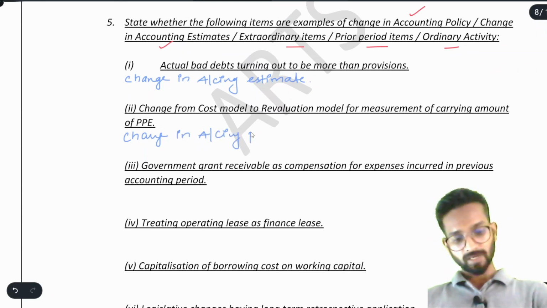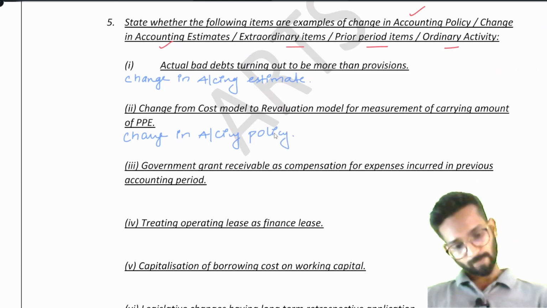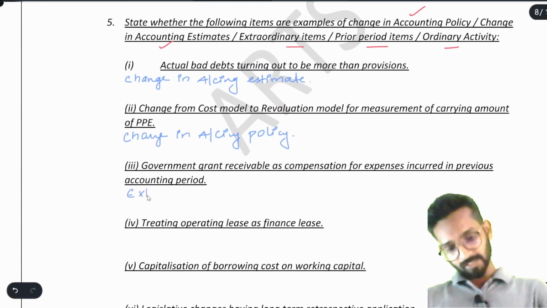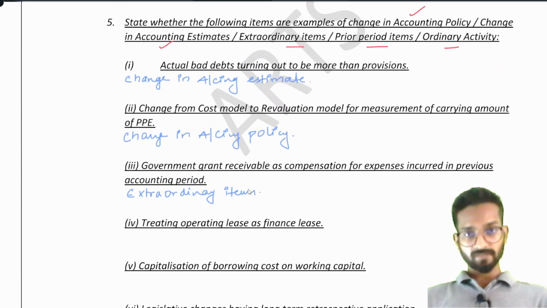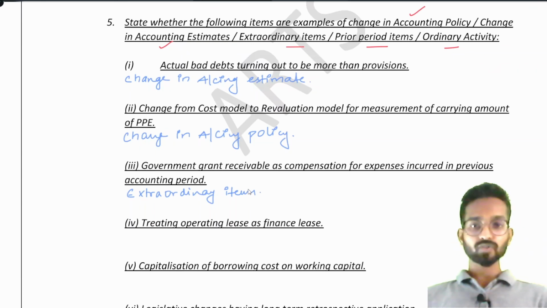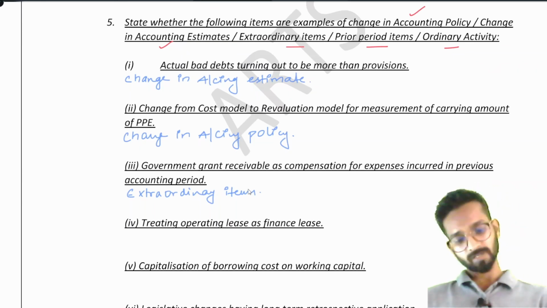To understand why it is change in accounting policy and all, you can refer to the video of accounting standard 1. Okay. Now, government grant receivable as compensation for expense incurred in previous accounting period. We already know it is extraordinary. Why? Remember the sentence. Because I am doing this business, am I receiving the government grant? No chance. If it were like that, then every person in the country would start doing business and receive government grant. No. That's why it is the extraordinary item. Every person does not get the government grant.